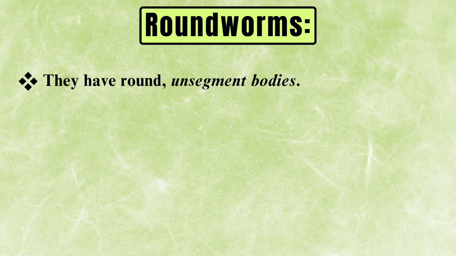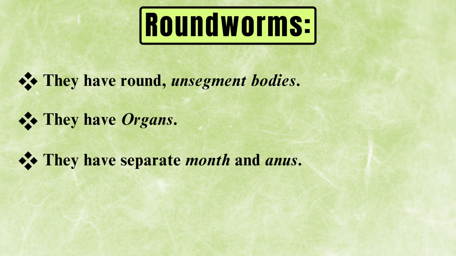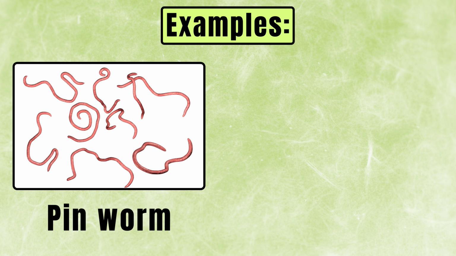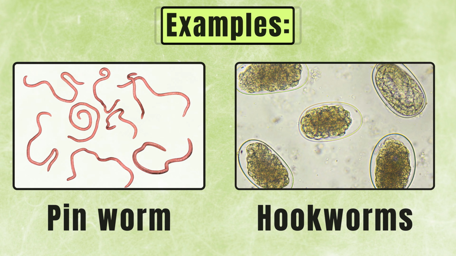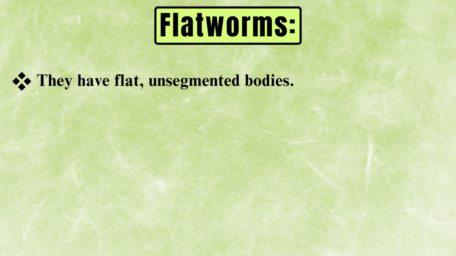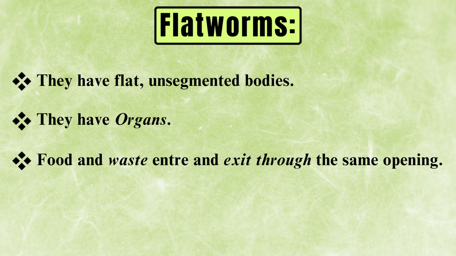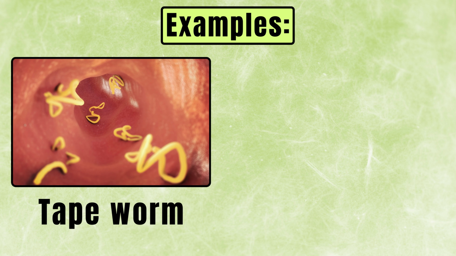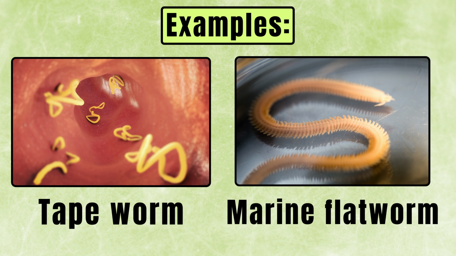Roundworms, they have round unsegmented bodies. They have organs. They have separate mouth and anus. Examples: pinworm, hookworm. Now we'll talk about the flatworms. They have flat unsegmented bodies. They have organs. Food and waste enter and exit through the same opening. The examples: tapeworm and marine flatworm.